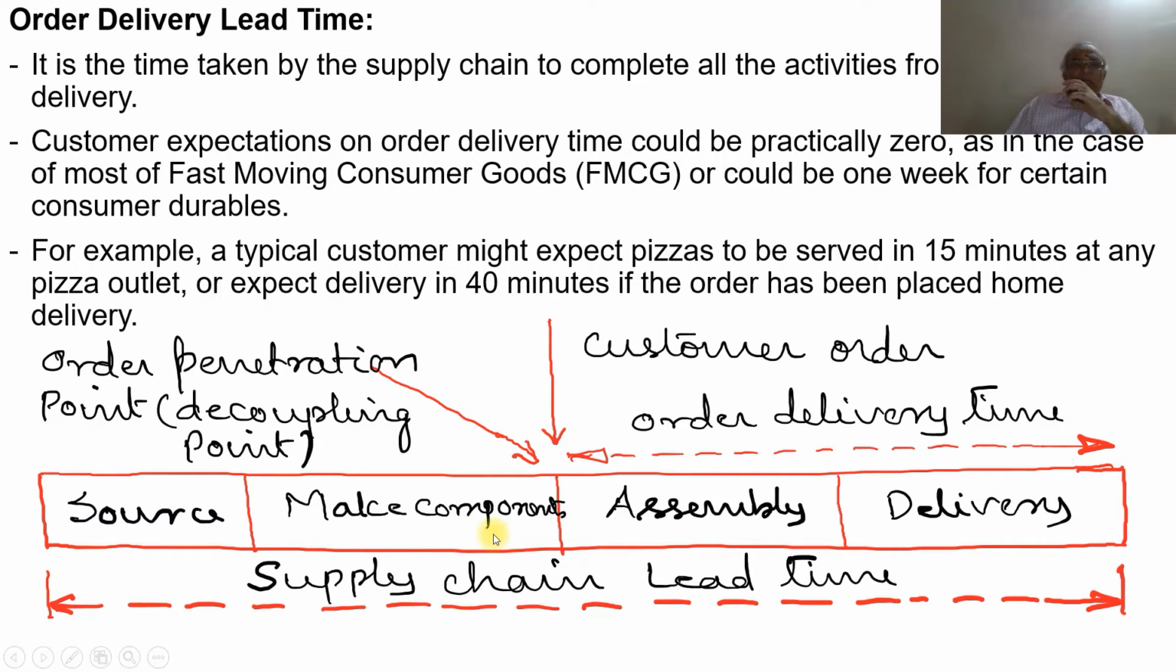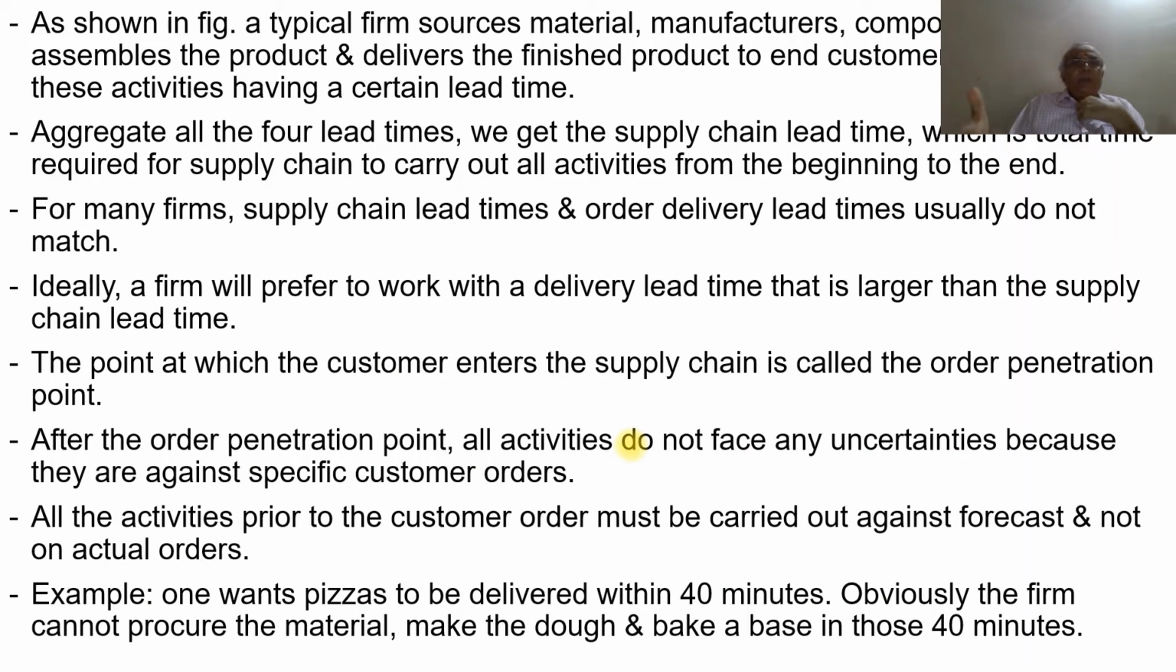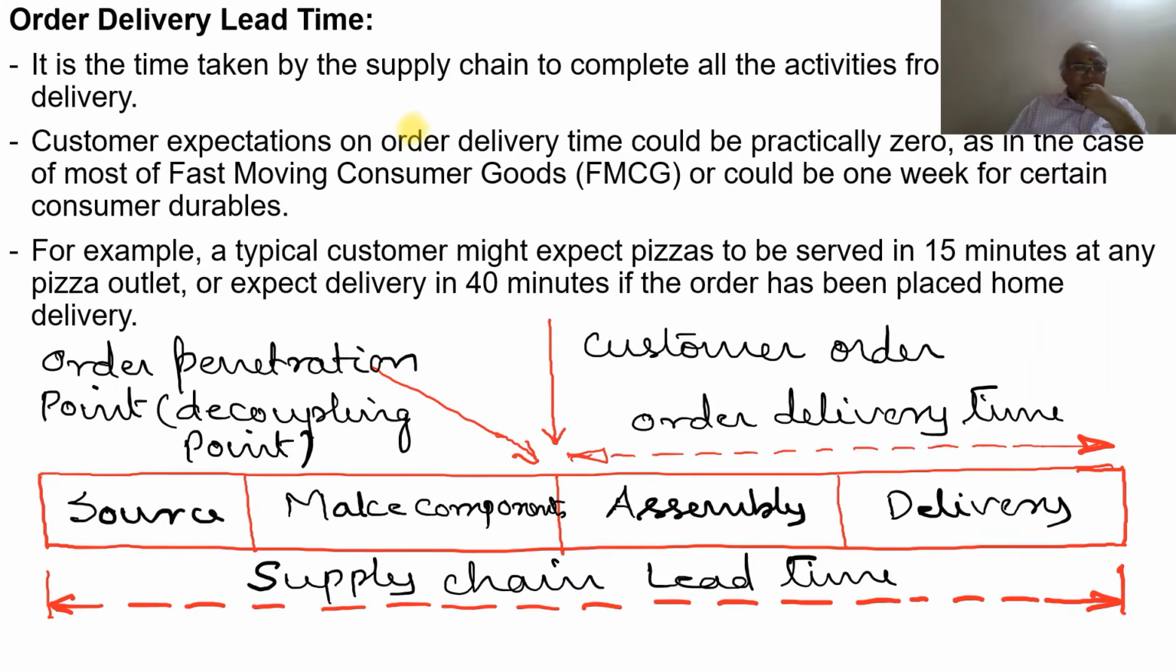So for each process they may require some lead time, and based on those lead times, they will plan. Aggregating all the 4 lead times, that means adding all the 4 lead times, we get the supply chain lead time, which is the total time required for the supply chain to carry out all the activities from the beginning to the end.